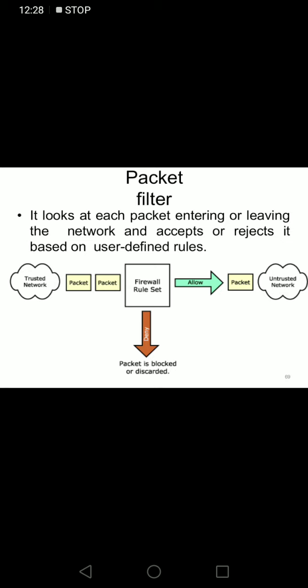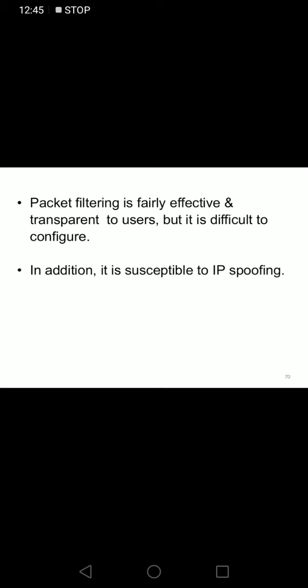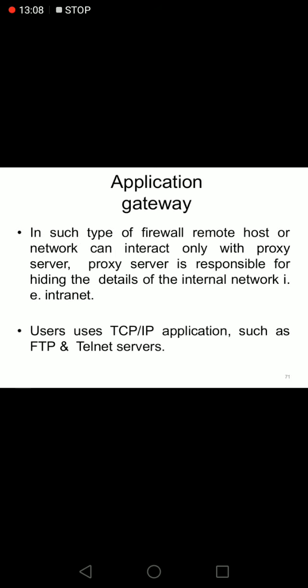Here the firewall has a set of rules that should be defined only by the user, that is, the owner of the organization or admin can define the rules for this firewall. Packet filtering is fairly effective and transparent to the user, but it is very difficult to configure because each and every rule is framed by the user alone. In addition, it is susceptible to IP spoofing. So for this cons, we can move to the next one, application gateway.